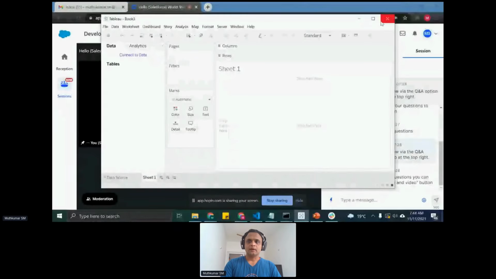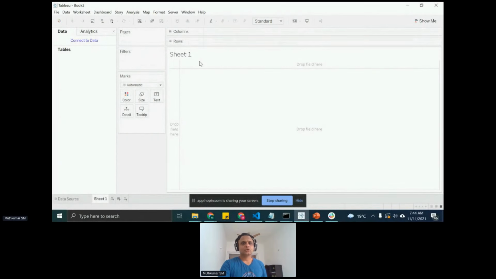So the first demo is typically going to be on, let's do this. Let's search for some objects, right? Let's use Tableau Desktop to do a search on the object. Yeah, Muthu, you're not sharing your screen at the moment? Yes, I'm going to share my screen right now. Yeah. So this is Tableau Desktop.